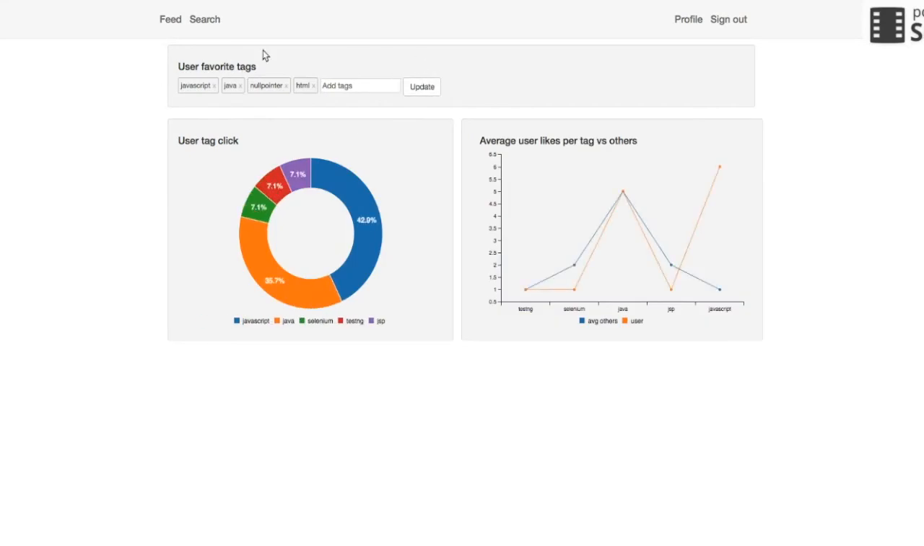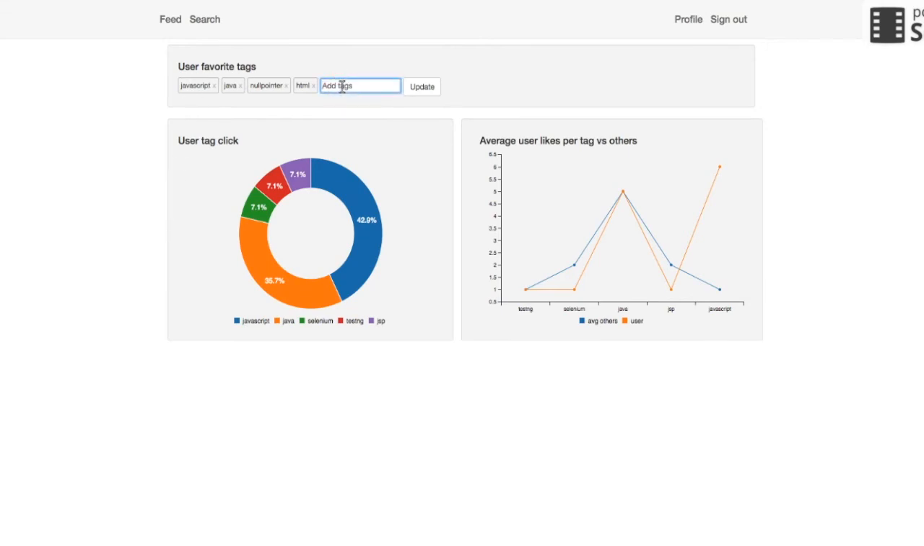The user favorite tags displayed here have been explicitly collected from the user in the beginning. The user tag click visualization here is a collection of the user's click information. So the user has liked the JavaScript tag more, followed by Java and the others. For the average user likes per tag versus the others, we will be plotting the user's activity in terms of likes in that specific topic compared to the average value of other users in the system.